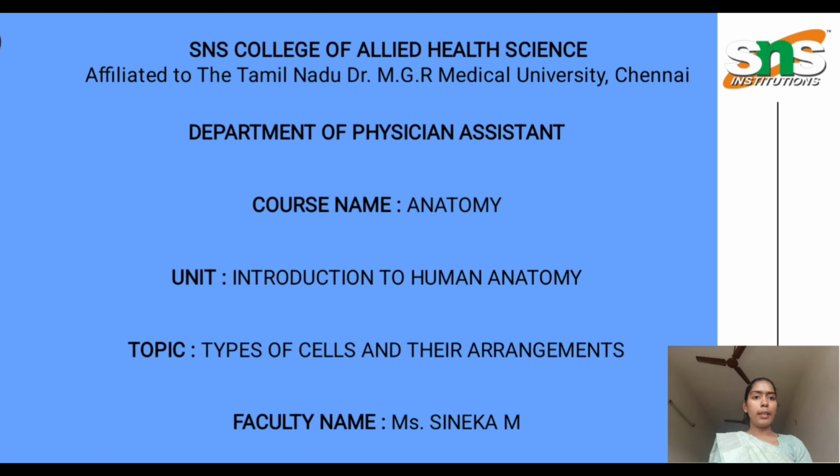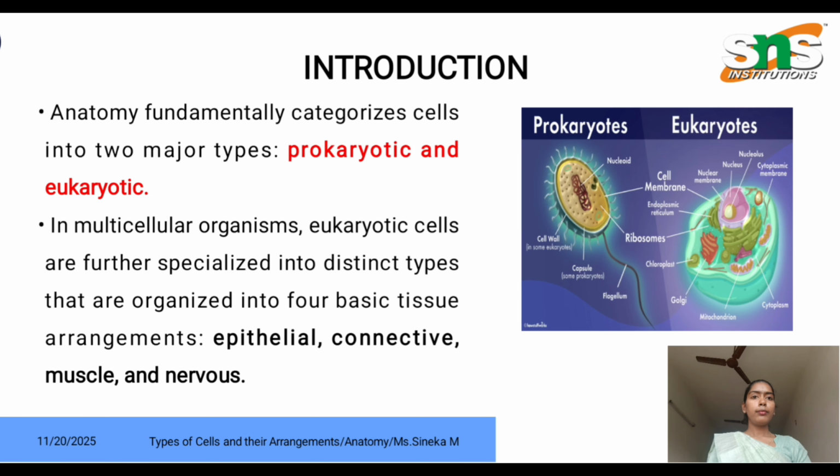Today we are going to see about types of cells and their arrangement. Introduction. In anatomy, we fundamentally categorize cells into two major types. The first one is prokaryotic, the other one is eukaryotic. Here is the image for prokaryotic and eukaryotic cells.